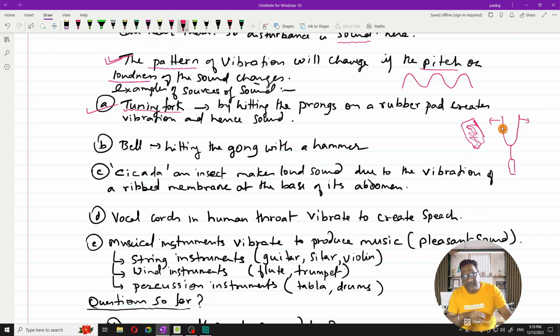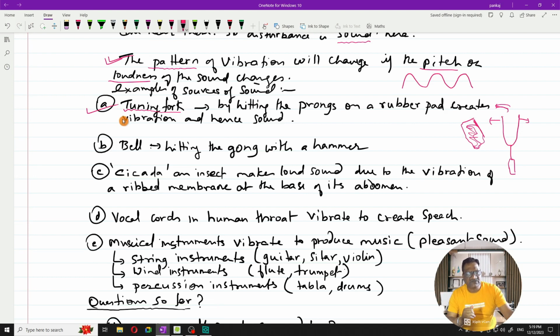So when you hit this tuning fork hard on this rubber pad, any one of the arms will start vibrating this way, vibrating fast. So this is how vibration is created when a tuning fork is hit on a rubber pad.